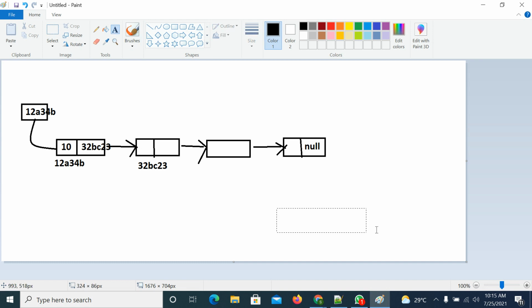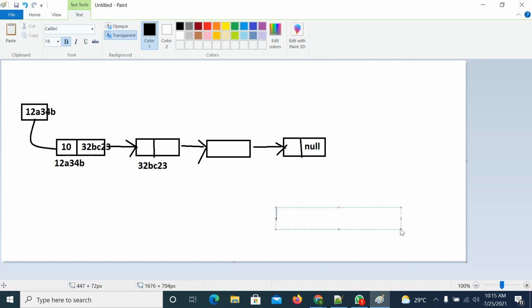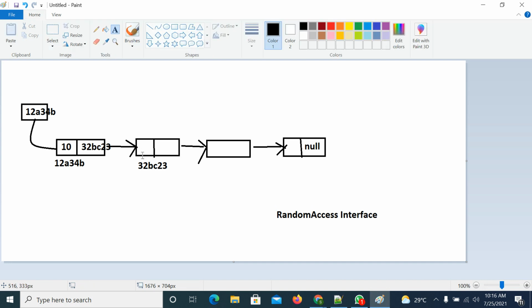If it were implemented from the random access interface, you could pick any data based on the index. But if you want to pick this particular third element, you must start from the head node. You visit the first node, second node, third node, and only then are you able to visit the third node.